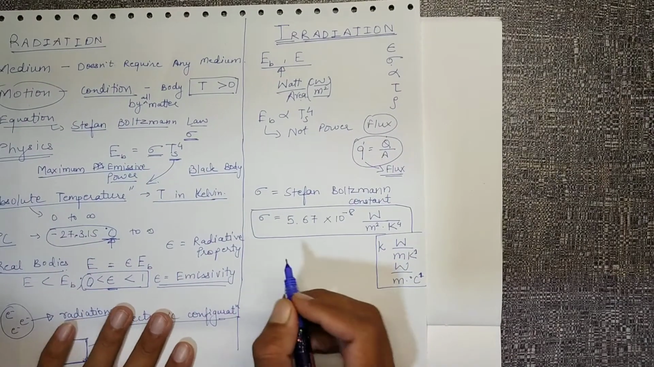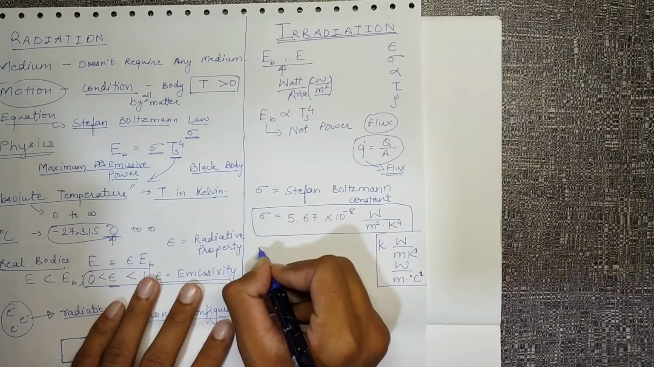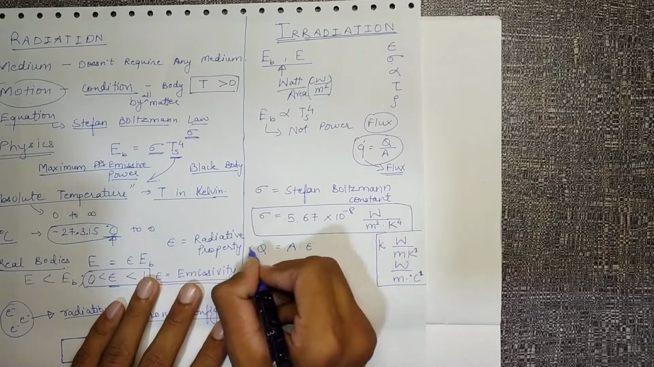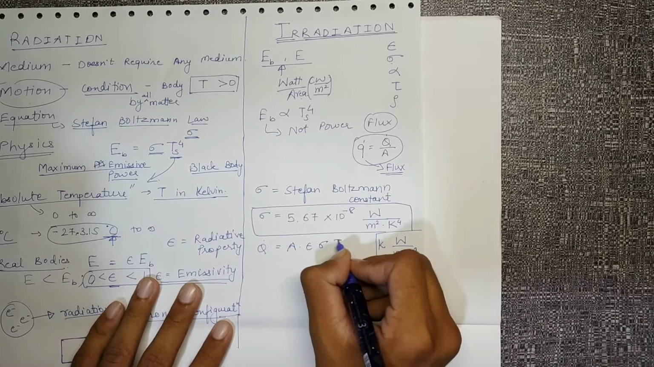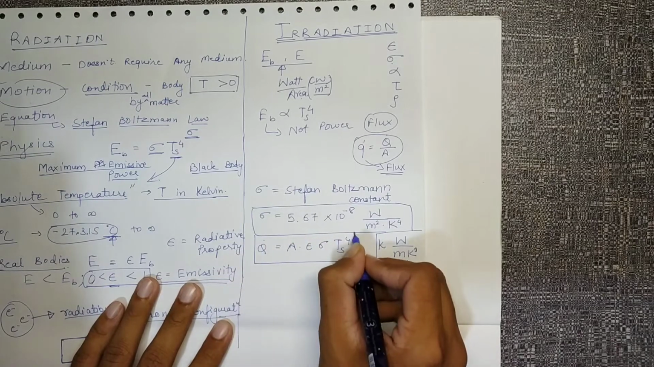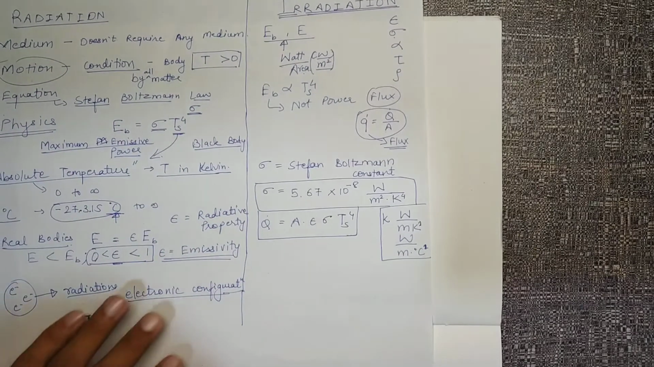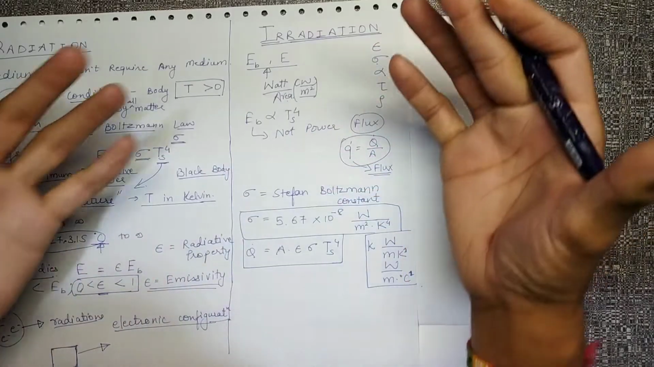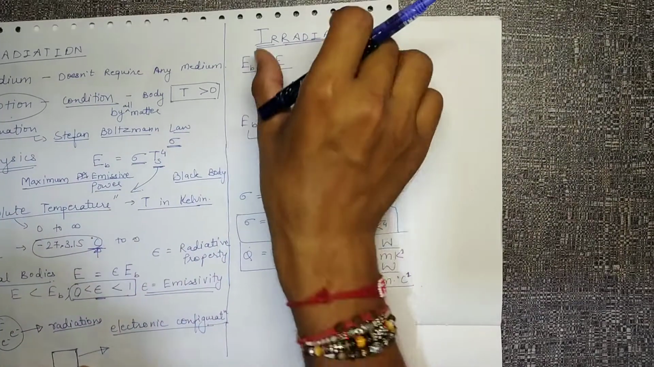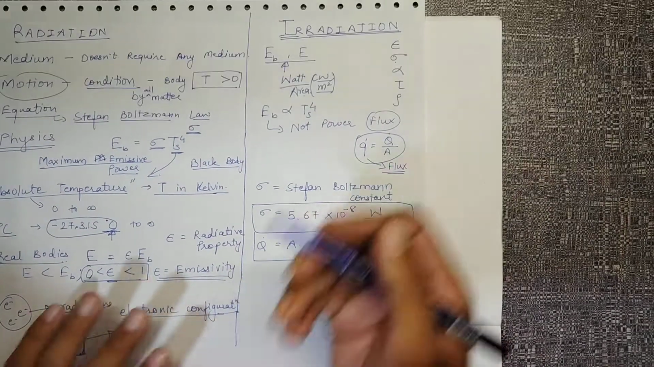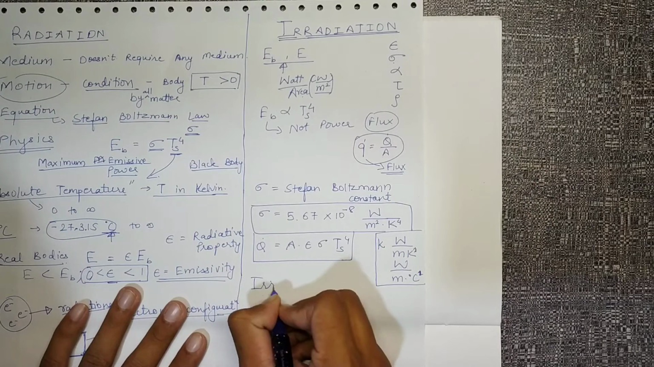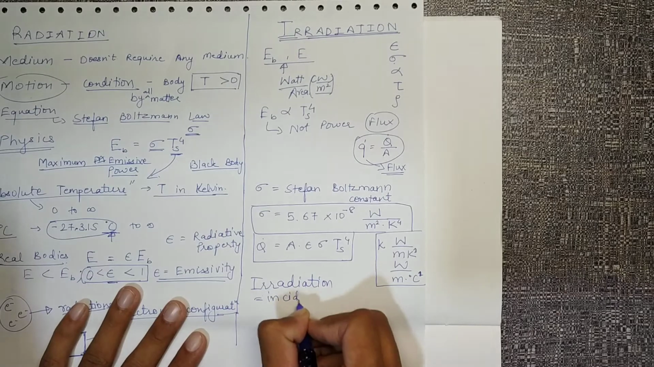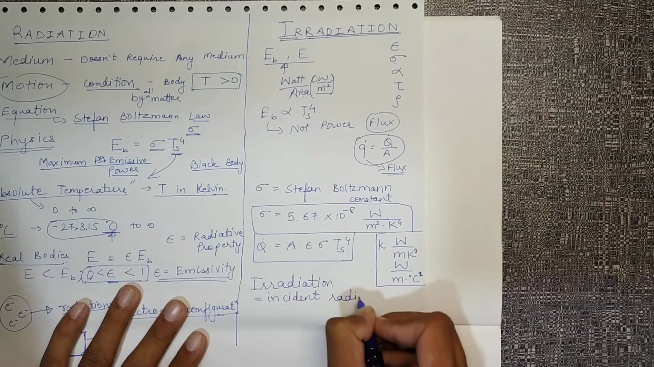Now for the heat transfer rate, since this was flux, Q dot will be equal to the area times the emissivity of real bodies into sigma into Ts raised to 4. And what is irradiation? Radiation is whatever we emit. Irradiation is whatever we receive. Whatever our body receives is called irradiation. So irradiation is incident radiation.